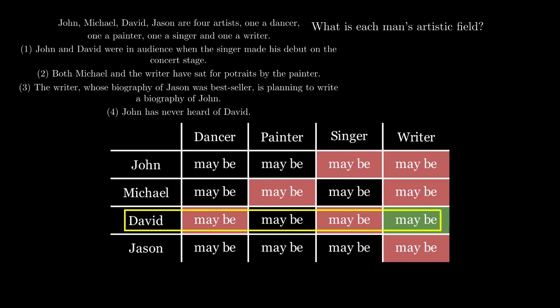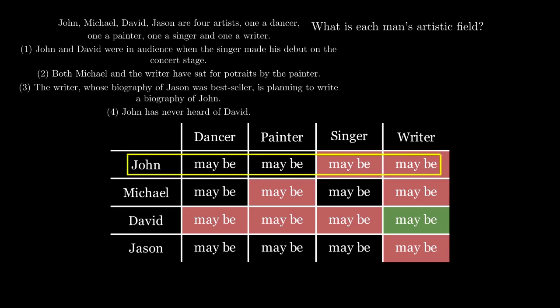Now we have to consider both the second and fourth points at the same time. The second point says Michael and the writer have sat for portraits by the painter, and the fourth point says that John has never heard of David. So if David had a portrait from the painter, he must know the painter. But as the fourth point says that John has never heard of David, it means that John cannot be the painter, which leaves John with the only possibility of being the dancer.